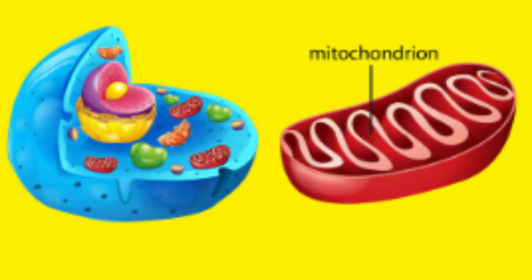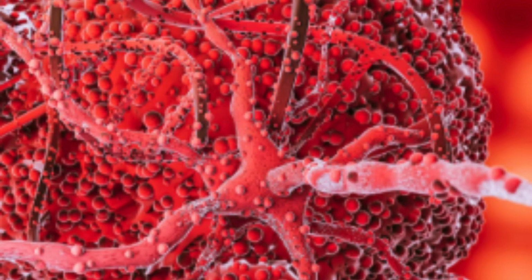1. Summary on mitochondria. 2. Characteristics of mitochondria. 3. Mitochondrial function. 4. Origin of mitochondria. Mitochondria are found in eukaryotic cells. Mitochondria are related to the cellular respiration process and are found in greater numbers in cells with high metabolic activity.